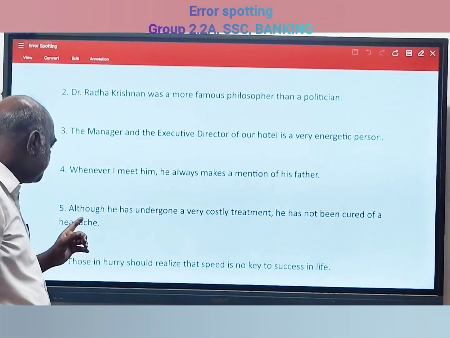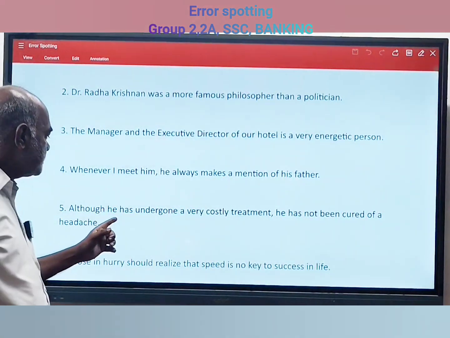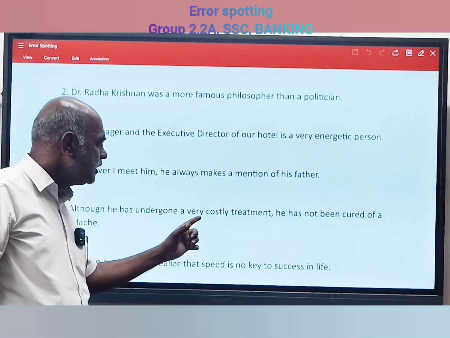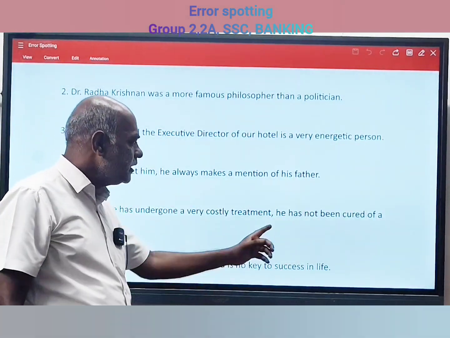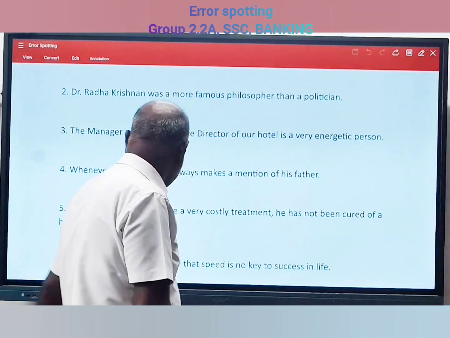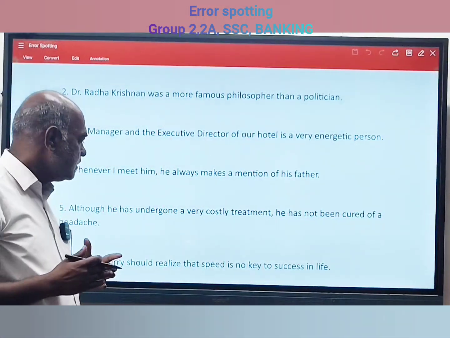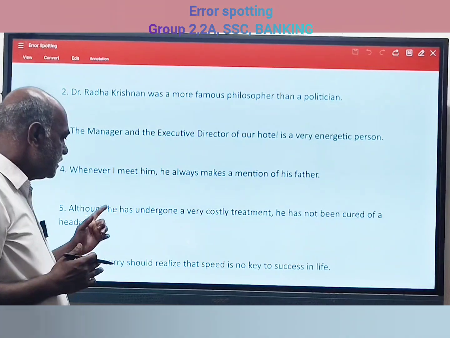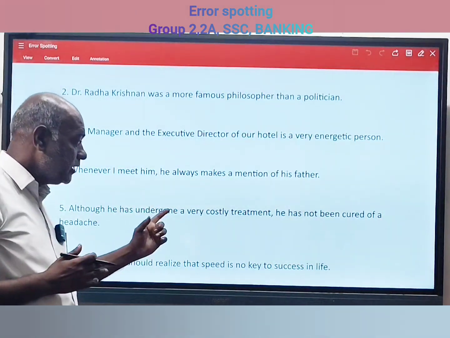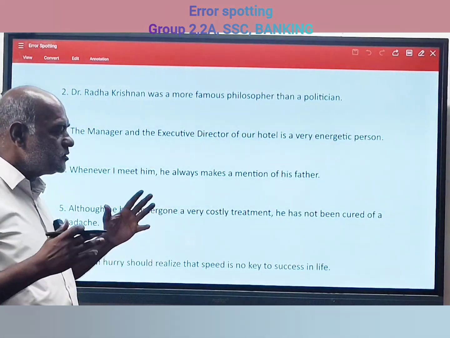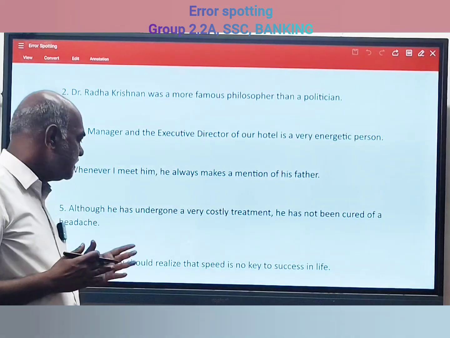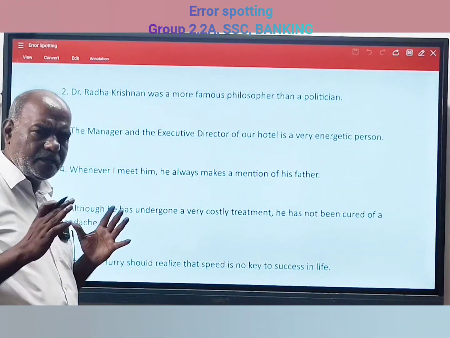Then next one, you see: although he has undergone a very costly treatment, he has not been cured of a headache. So what is the error here? Although he has undergone a very costly treatment, he has not been cured of a headache.